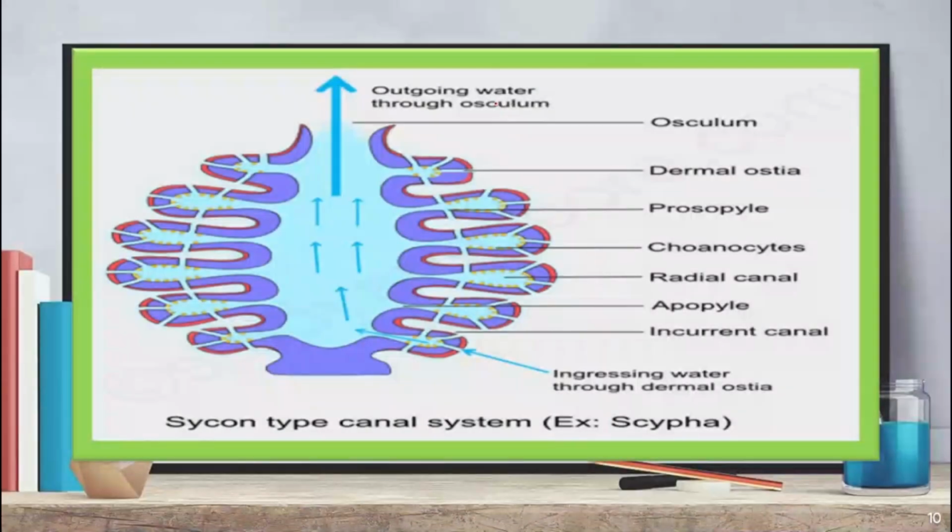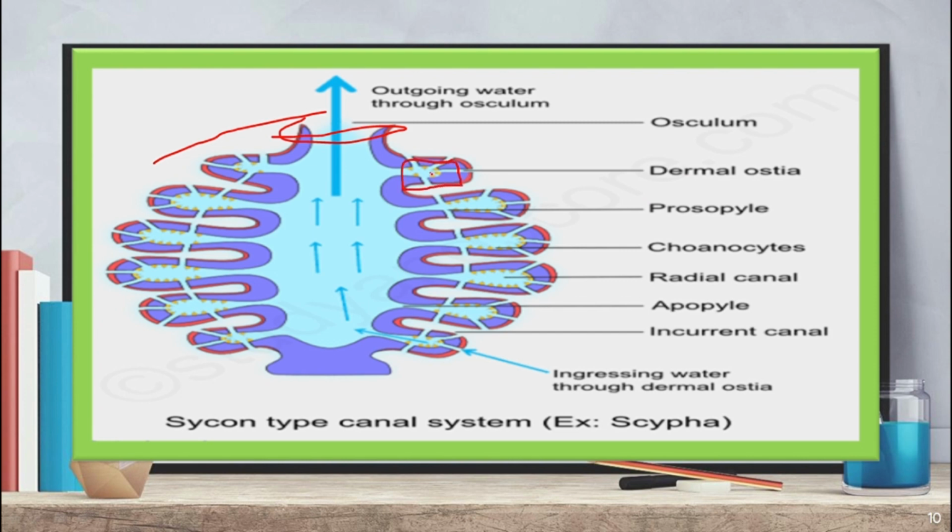This is a diagram of Sycon type organism. Here we have the osculum, dermal ostia. Do you know what the osculum is? It is the excretory opening of the body where the water goes outside through the body. Dermal ostia is found in the mid of the incurrent canals.